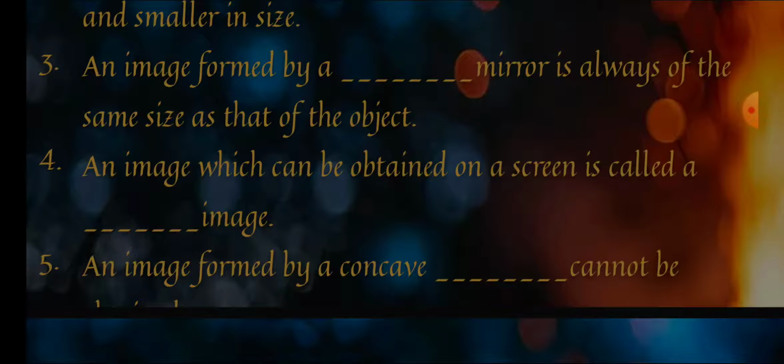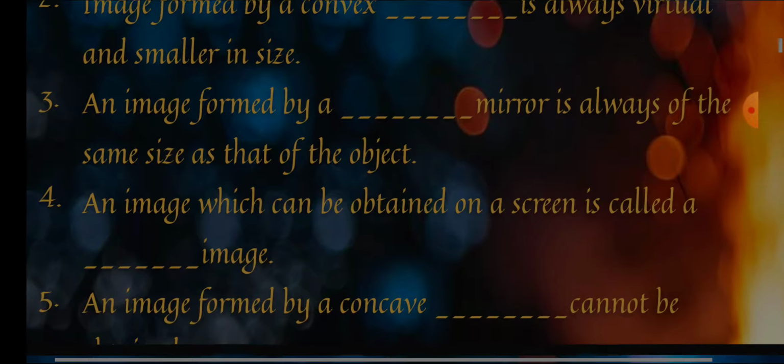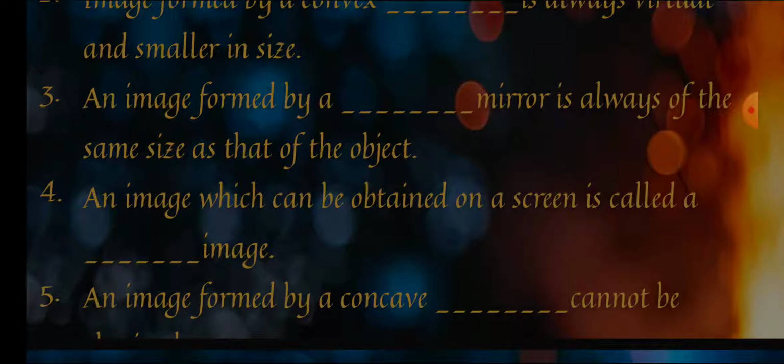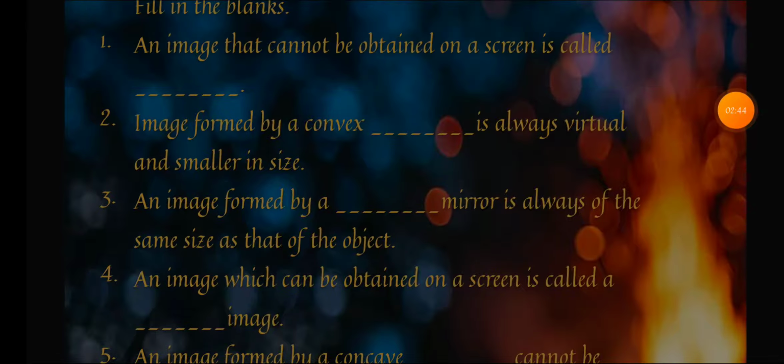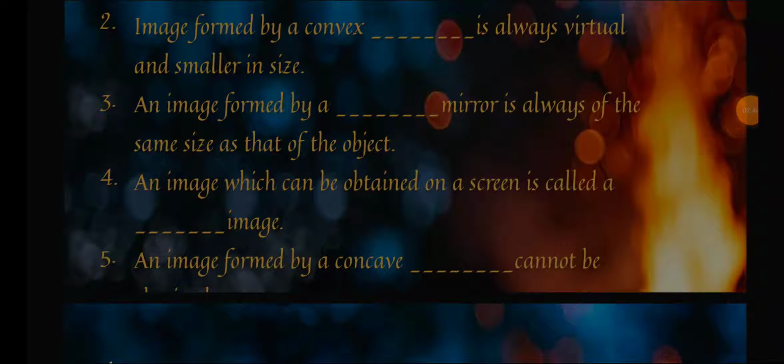Next one is, an image formed by a concave dash cannot be obtained on the screen. Over here they have asked that concave mirror or concave lens, out of these two, which is going to give you a virtual image, because it is written cannot be obtained on the screen.